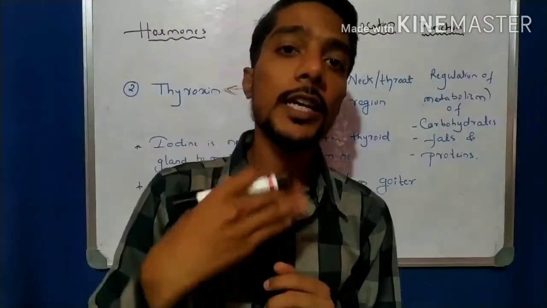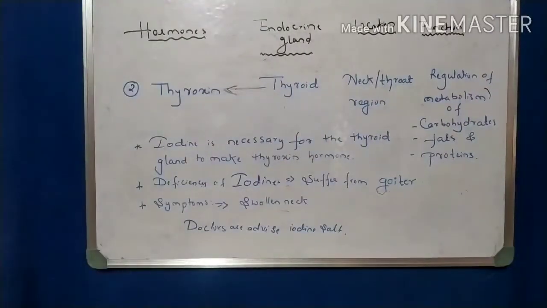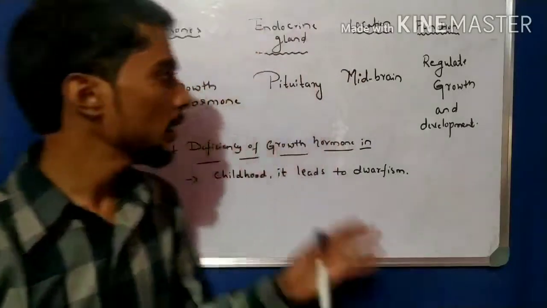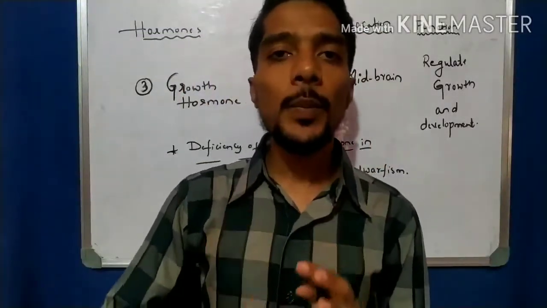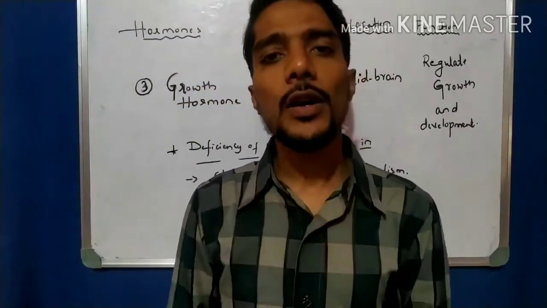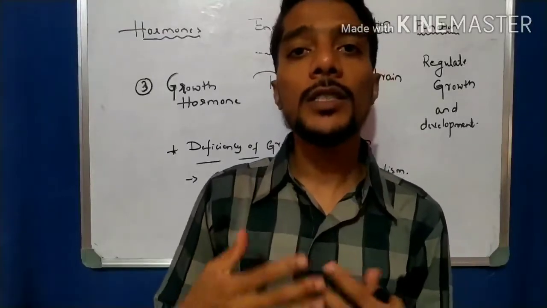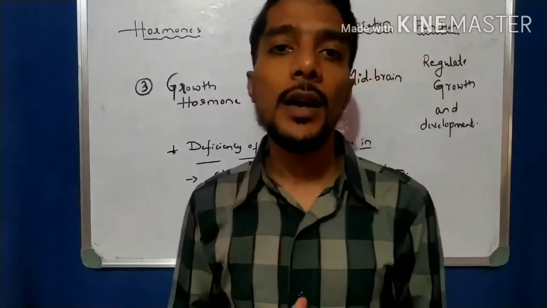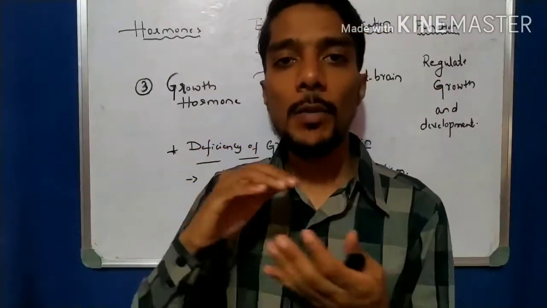Now let us come to the next hormone, the third hormone, that is the growth hormone. In society we observe that some people are of tall height and some people are of very short height, which we call dwarf. Why is there this height difference? Which hormone or which body organ decides that height? Some people have a tall shape, some a short shape.